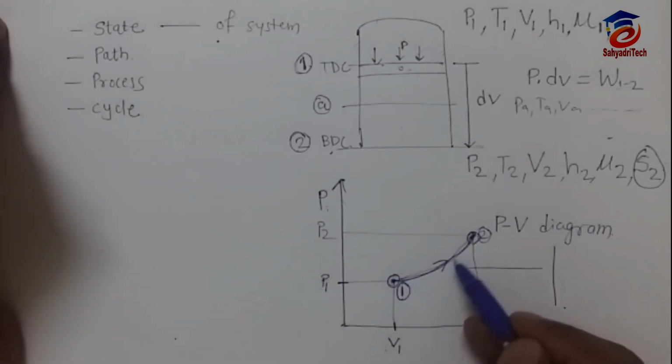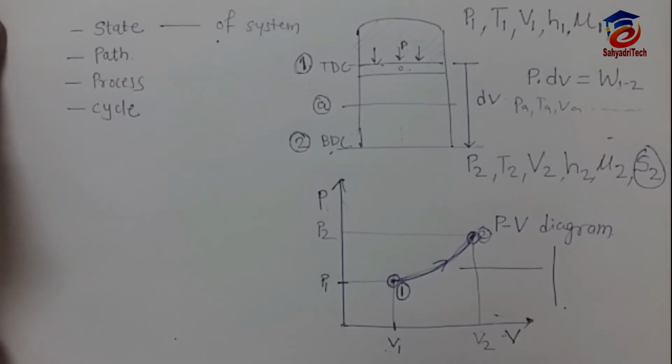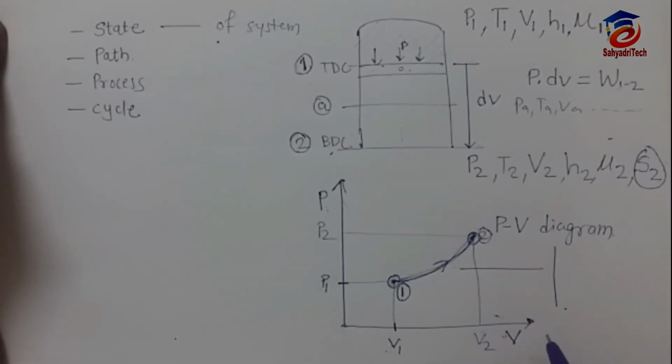Actually I don't know its exact nature, so I have to analyze it. If I know its nature, that will be the process 1 2. Let's say it is an adiabatic process, a constant volume process, or a constant pressure process. Suppose it is parallel to V, meaning it is a constant pressure process.